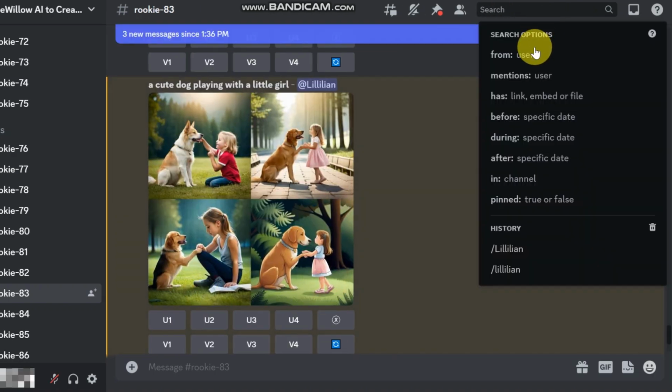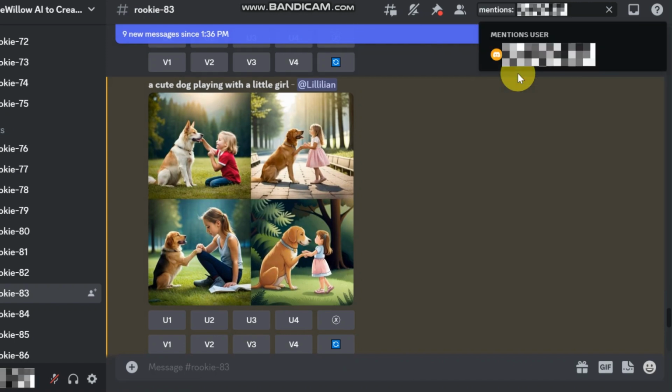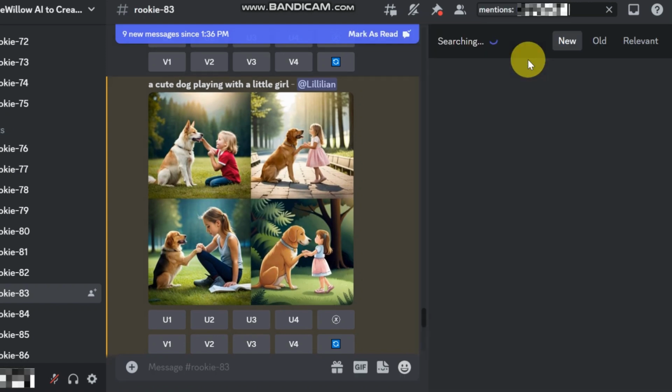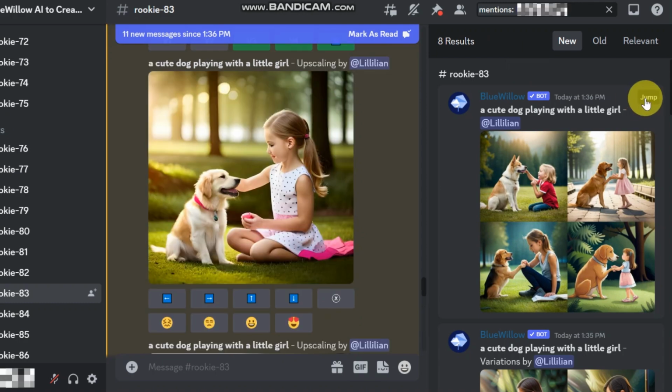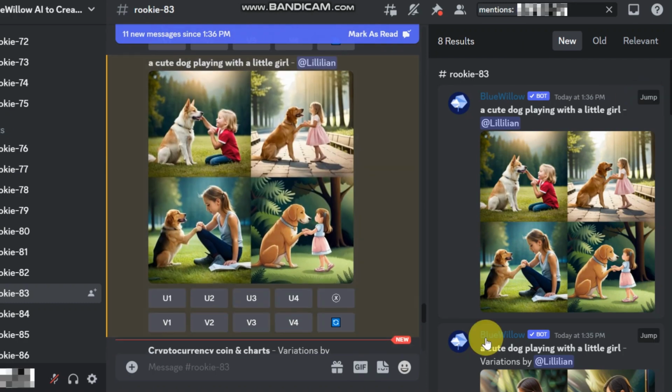To find your pictures again later, type mentions, your username in the search box at the top right. Your pictures will be there. Click Jump or Blue Willow to see them in your stream.